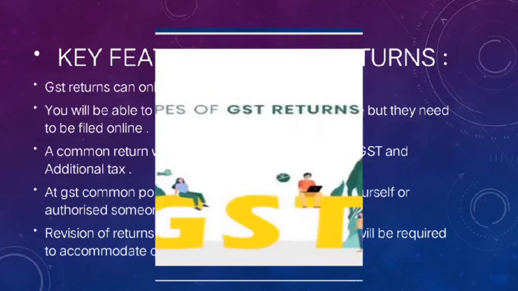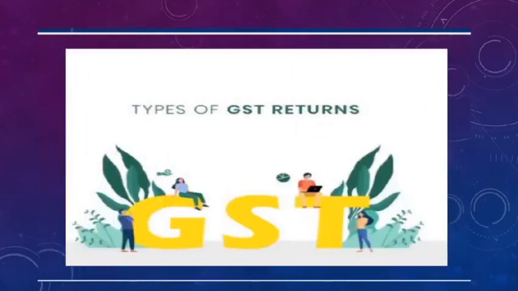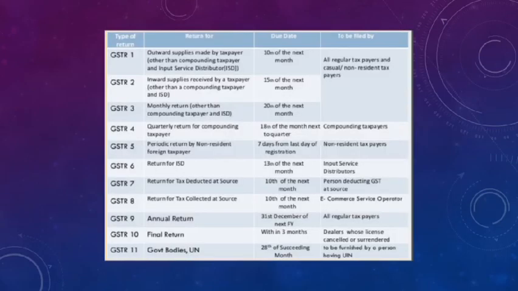And then types of GST returns. GSTR 1. It is the return for outward supplies made by the taxpayer, other than compounding taxpayers and input service distributor, ISD. Its due date is 10th of the next month. It is to be filed by all regular taxpayers and casual or non-resident taxpayers.